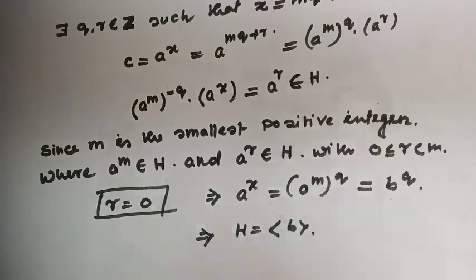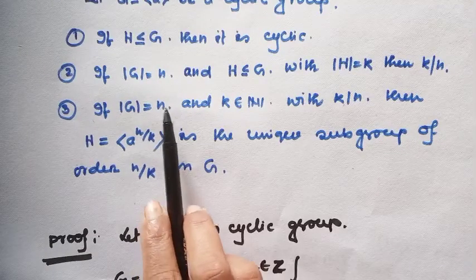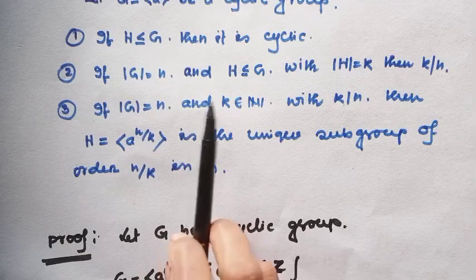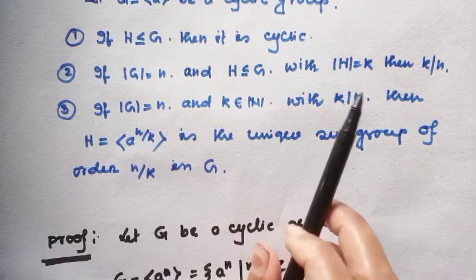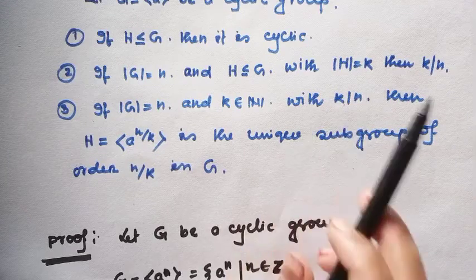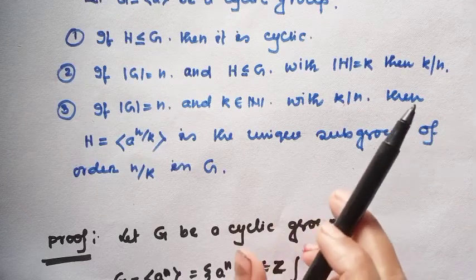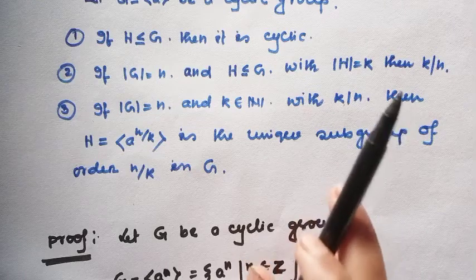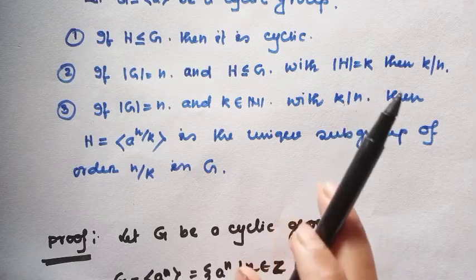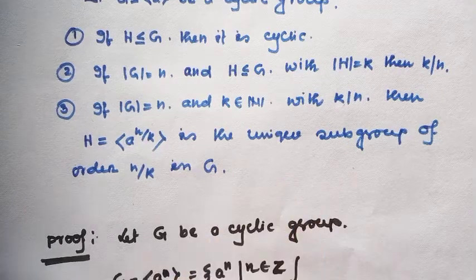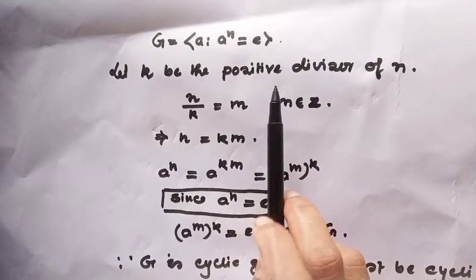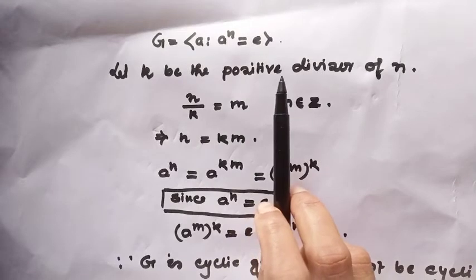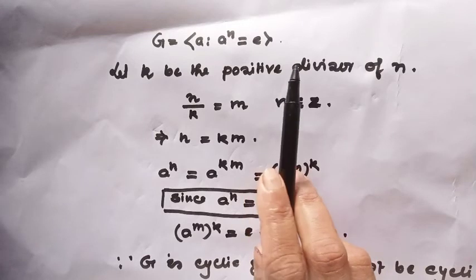Well, the second property is, if the order of G equals n and A is a subgroup of G with the order of A equal to k, then k must divide n. That means we now have to prove that the order of a subgroup is a divisor of the order of the group. Let G be a cyclic group of order n and G is generated by the single element a.